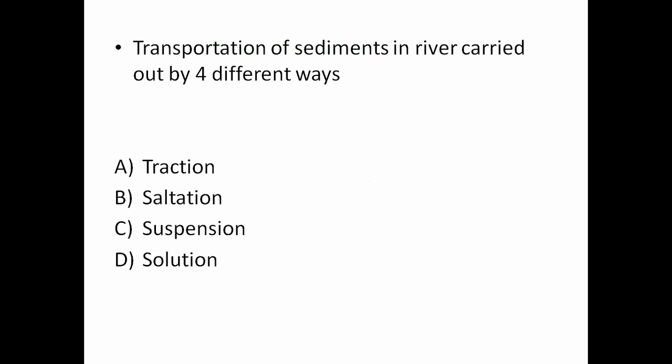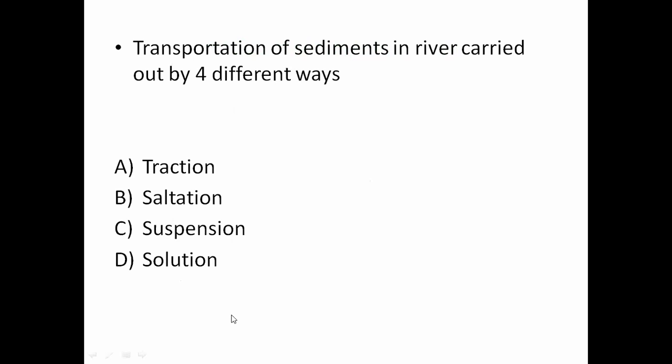Now, transportation of the particles present in the river course is carried out by four processes or four ways. One is traction, second is saltation, third is suspension, and fourth is solution. Okay, traction, saltation, suspension, and solution.